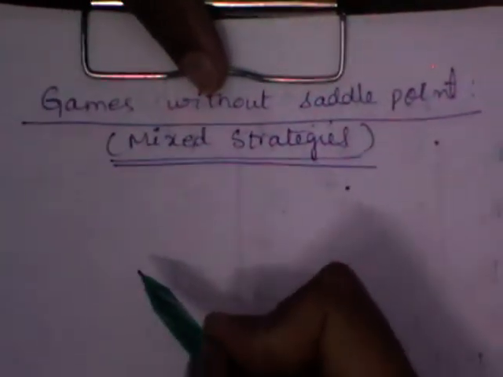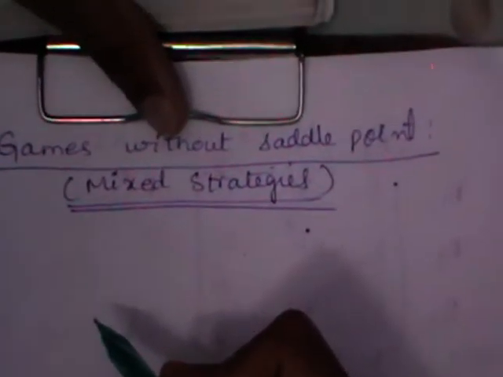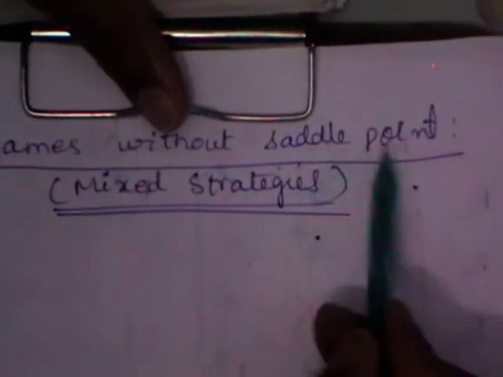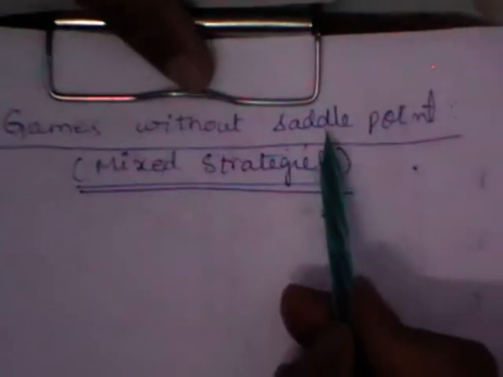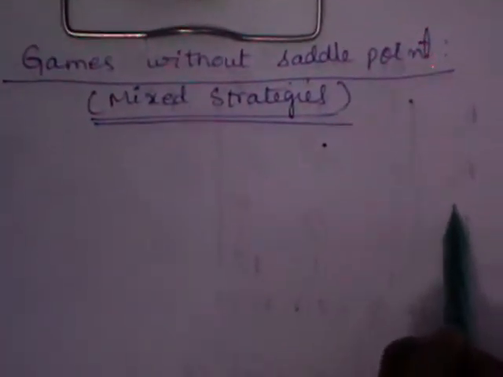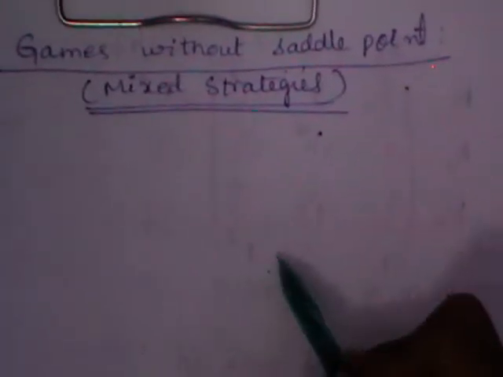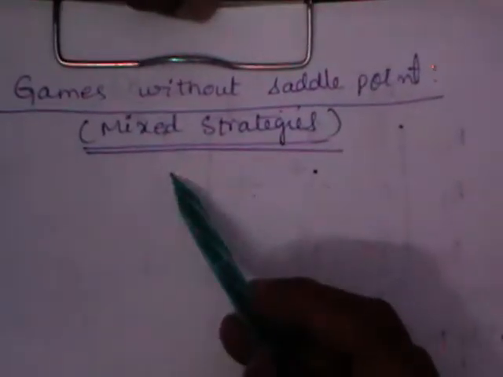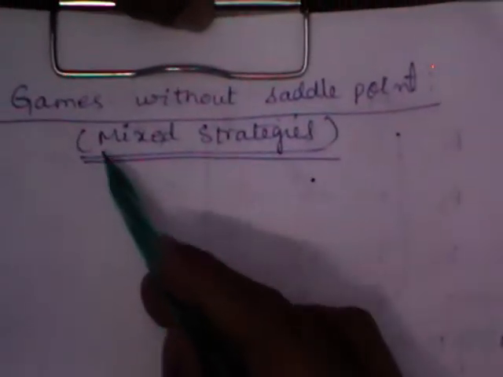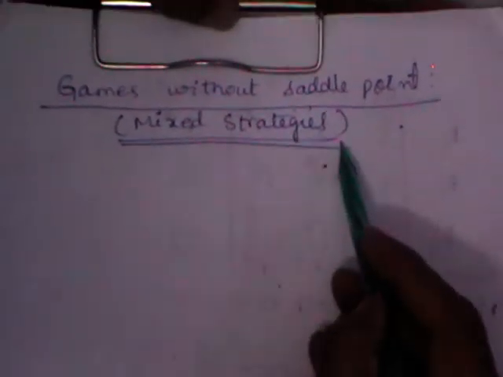So whenever a game problem is given to you, always as a first step, check for a saddle point. You check whether maximin is equal to minimax or not, and if you observe that both are unequal, in such a case we say that the game doesn't have a saddle point. Then how to solve such problems when there is no saddle point? Then we are going to use the mixed strategies.